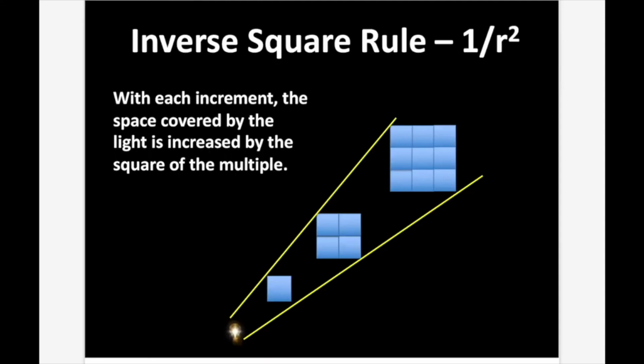So what does this mean? Well, this is the inverse square rule. With each increment, the space covered by the light is increased by the square of the multiple. So you can see on the first increment, we cover 1 box here. On the second increment, we have 4 boxes. And on the last, we're going to have 9. Because this is going to be 3 squared, this is 2 squared, and this is 1 squared. So you can see as we double the distance, we get 4 times as much coverage. As we triple the distance, we get 9 times the coverage. That means we can just spread that light, or in this case gravity, like we were talking about previously, into 9 different equal sections instead of the 1 that it came from. So as we get away from the source, the force in this case becomes smaller and smaller and smaller.